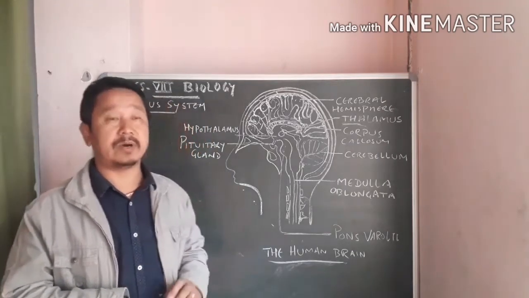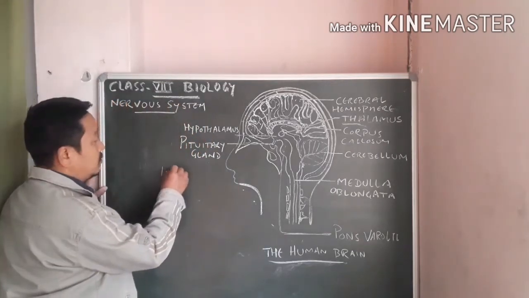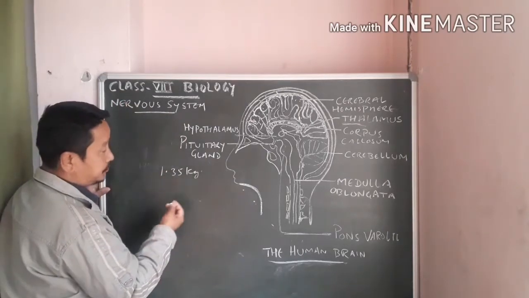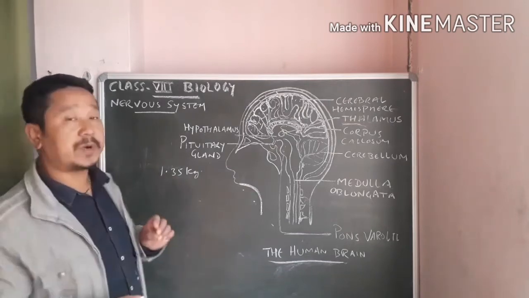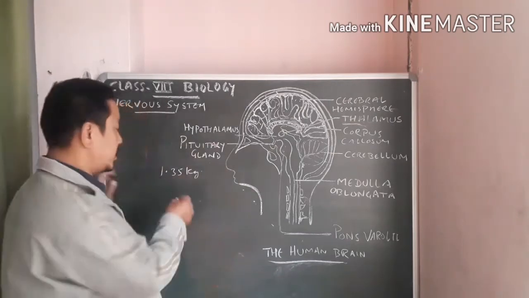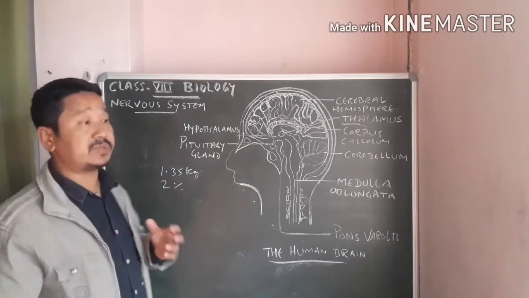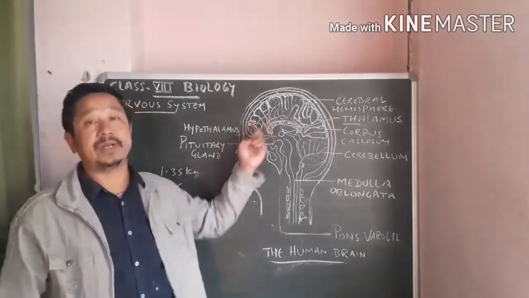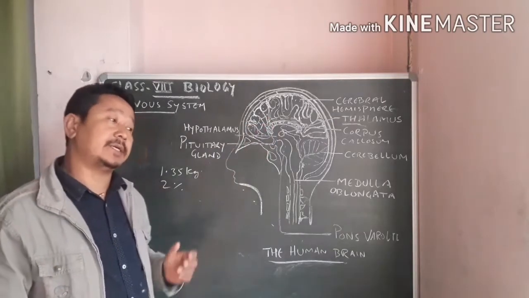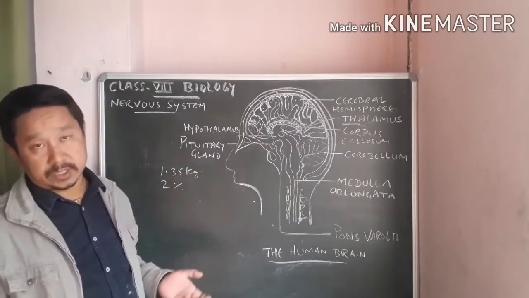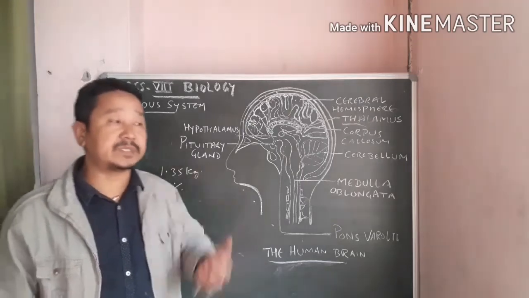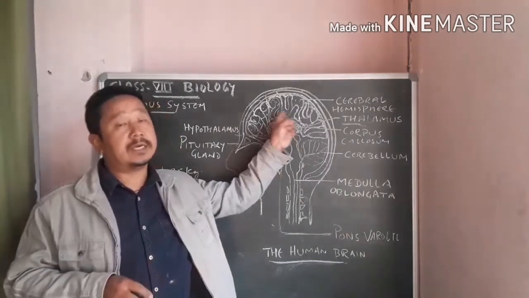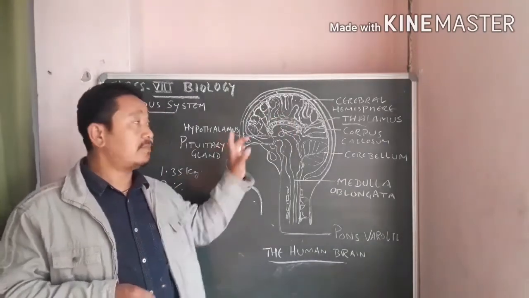It weighs about 1.35 kg, and it constitutes 2% of the total weight of the body, which means if you are weighing 100 kg, 2 kg will be your brain only. 80% of it is composed of water, and 25% of the total oxygen taken into the body is utilized here in the brain. It's a very important part of the body.